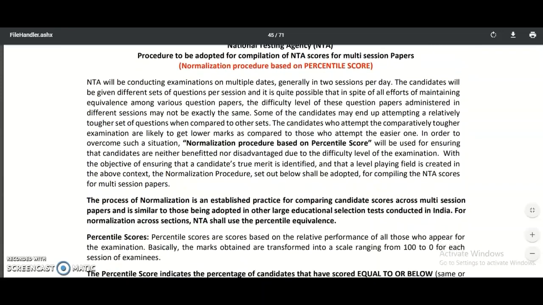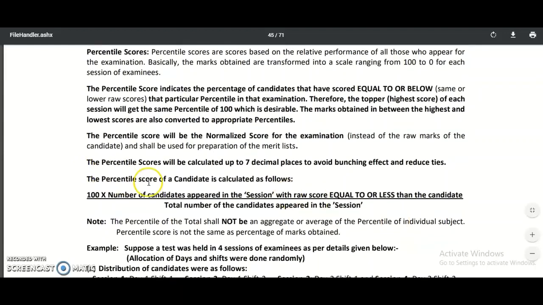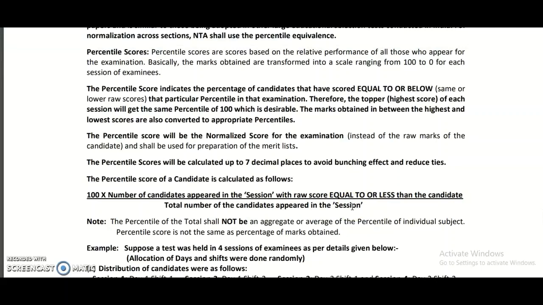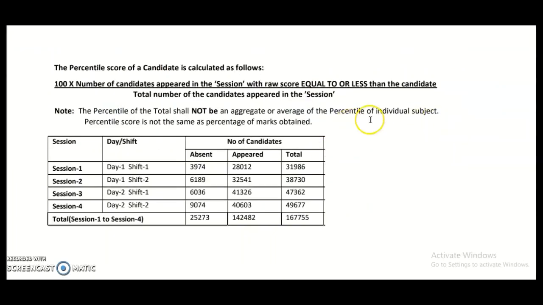How they calculate this, I'm going to show you one formula. The percentile score of a candidate is calculated as follows: 100 times the number of candidates appearing in the session with a raw score equal to or less than the candidate, divided by the total number of candidates appearing in that particular session. We are going to see these details with an example. So let's look at this example in detail. Here the NTA is conducting in different sessions.